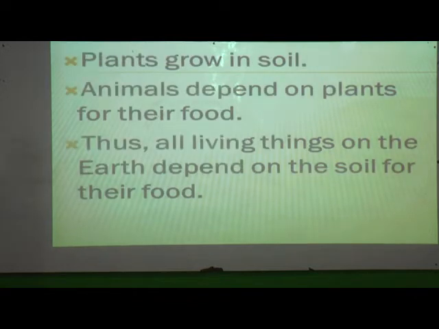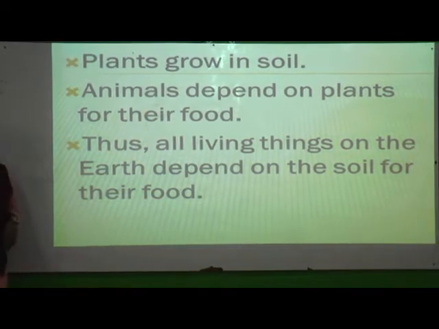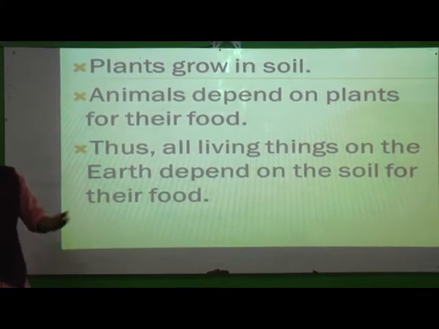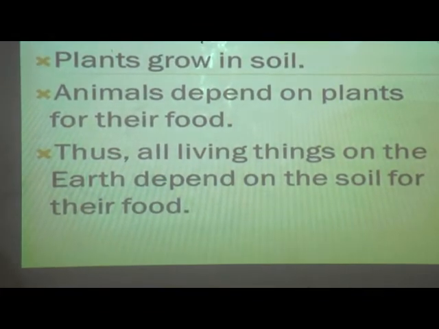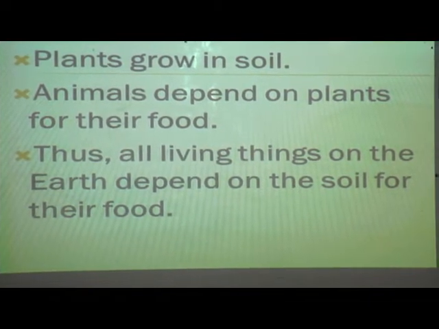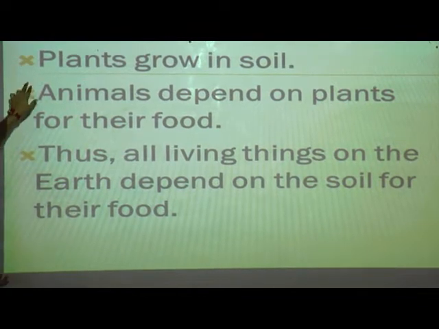First of all, plants grow in soil. You all know that we have different types of plants. Where do these plants grow? Yes students, of course you all know, they grow in soil, that is land. What does land contain? Soil only, mud, isn't it? So animals need plants.